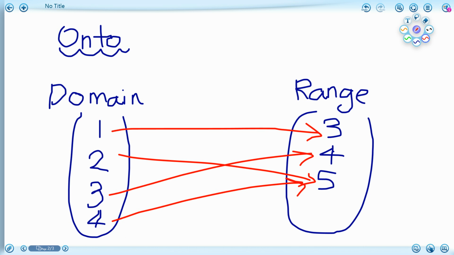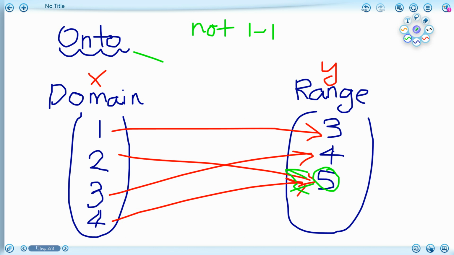So yes, it is a function because no one in X is cheating on Y. Now let's look at it. The characteristic of this is it's not one-to-one, just because 5 is cheating on these two, right? So this is not one-to-one. But let's see what it is.